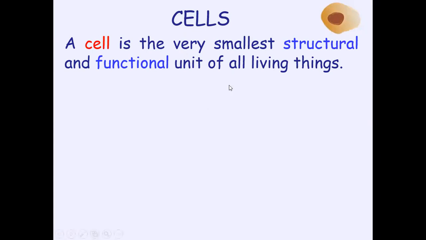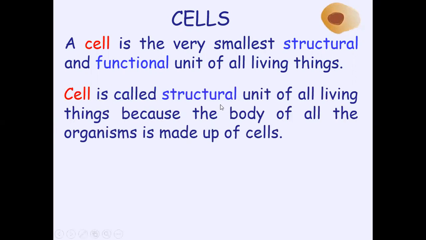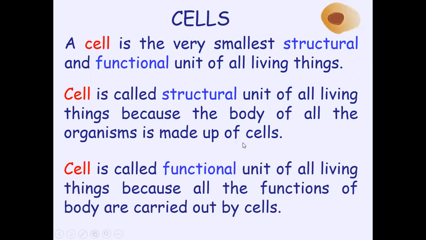In this definition, we are going to concentrate on three words: smallest, structural, and functional. Smallest, as we mentioned before, that they are tiny. They are tiny living things that cannot be seen by your naked eye. Structural, we mean that the body of all organisms is made up of cells, and functional, we call them functional unit of all living things because all the functions of body are carried out by cells. In other words, cells carry on the processes that keep organisms alive.